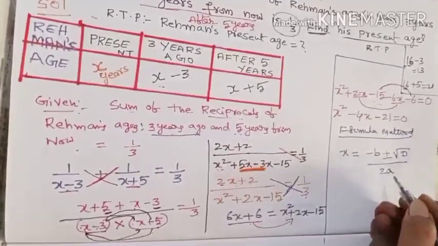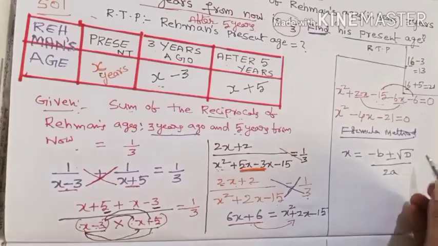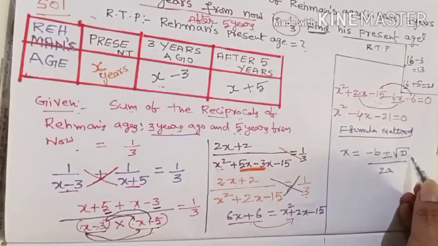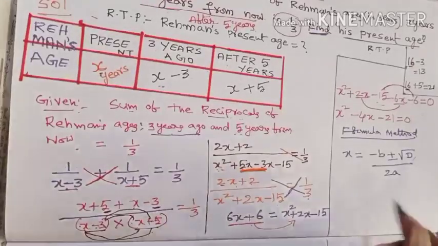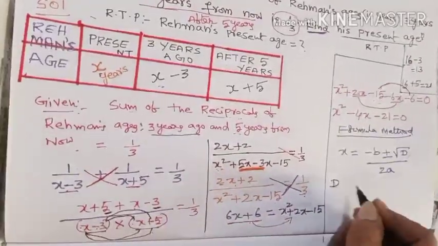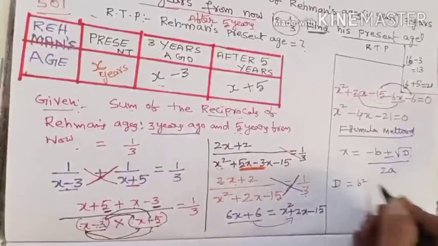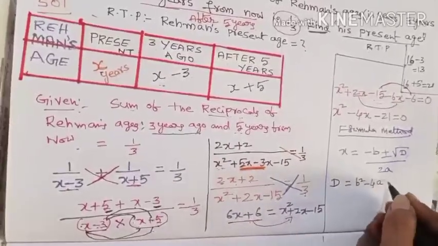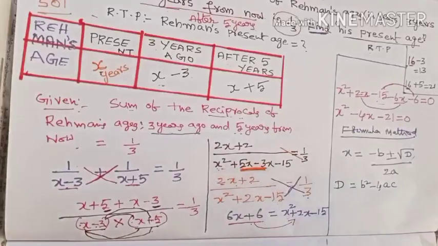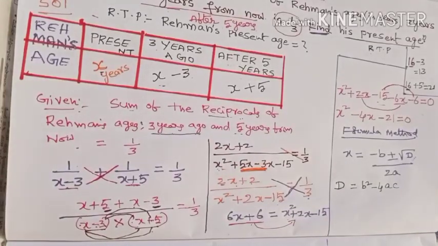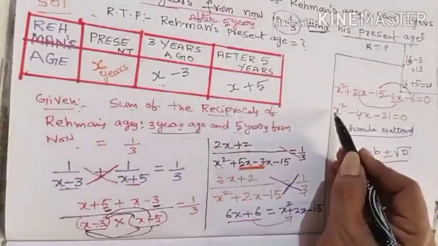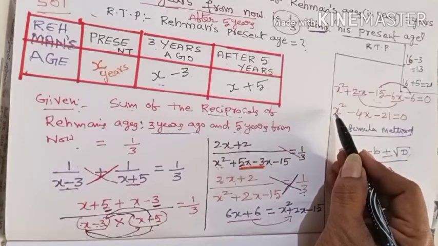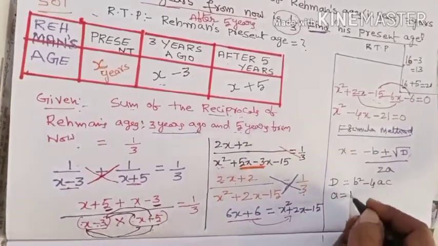According to this formula, what do you have to find at first? You have to find D at first. D is nothing but b square minus 4ac. Therefore you have to write down the values of a, b, c at first. What is the value of a? a is the x square coefficient. Here there is no coefficient, that means you have 1. a is equal to 1.